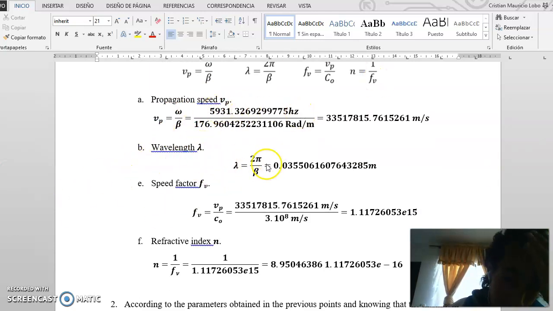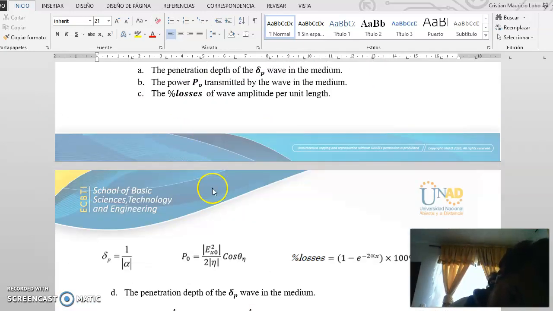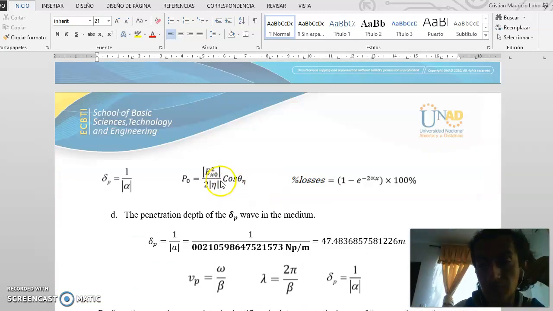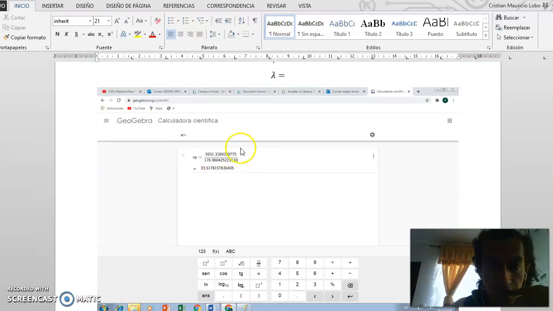This is the wavelength. The speed factor in this refractive index. And this is the result in the calculator.